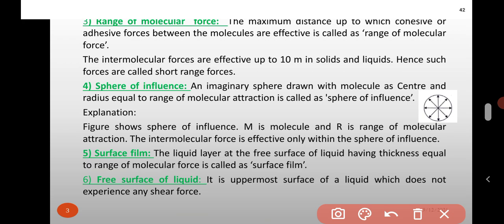Next one is sphere of influence. Sphere of influence means an imaginary sphere drawn with a molecule as the center and radius equal to the range of molecular attraction. If we imagine a sphere surrounding a molecule, there is a force of attraction present within it, and that is called the sphere of influence.